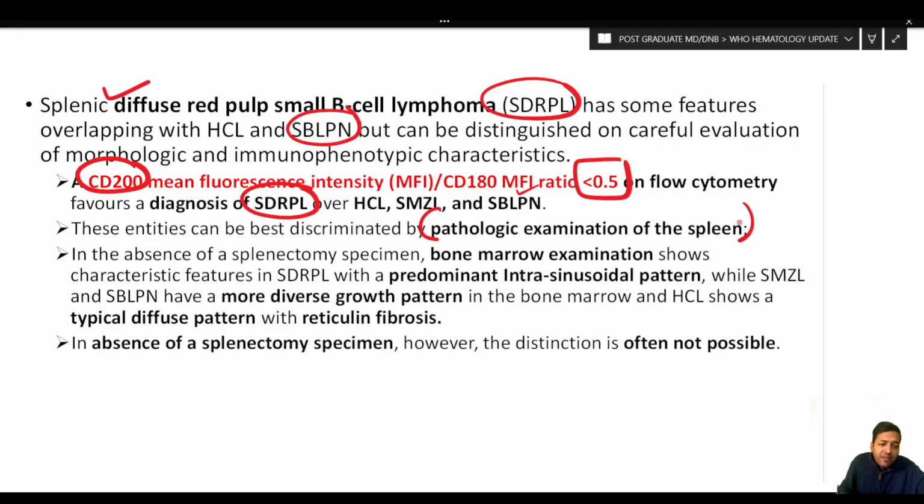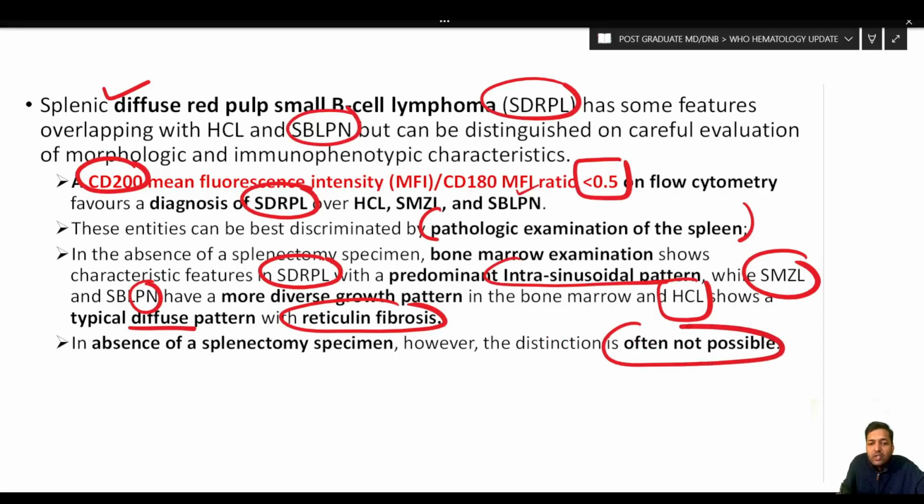Now, in the absence of a splenectomy specimen, bone marrow examination shows characteristic features in SDRPL with a prominent intrasinusoidal pattern, while splenic marginal zone lymphoma and lymphoma with prominent nucleoli have a more diverse growth pattern in the bone marrow. And hairy cell leukemia, if you see, shows a typical diffuse pattern with reticular fibrosis. In the absence of a splenectomy specimen, however, this distinction is not possible.